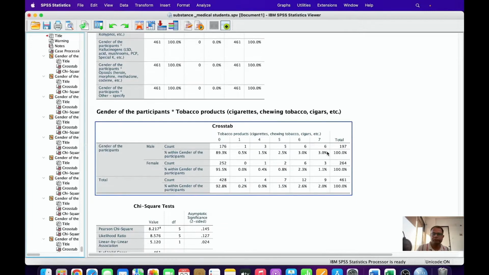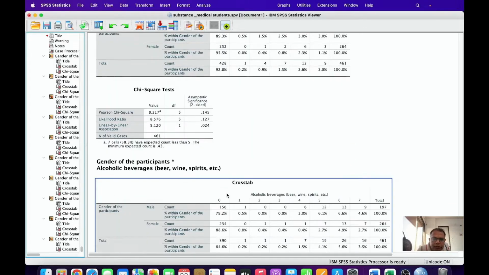So male, most of the males started after 20 years, but for females it is less than 20 years. Not significant.